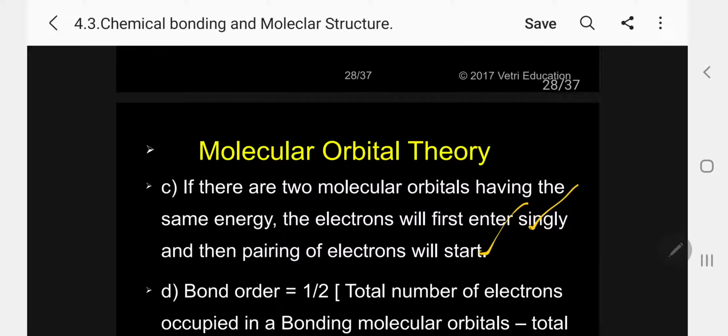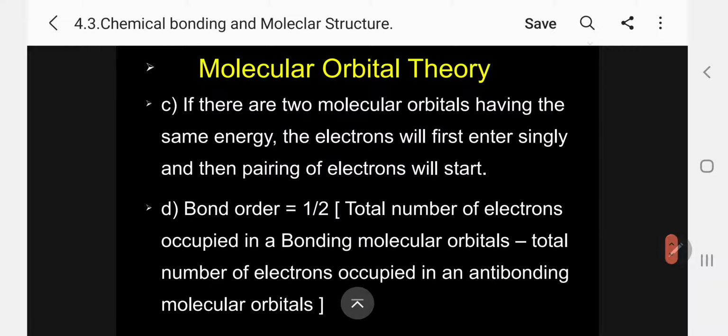Pauli exclusion principle. Kindly follow. The most important concept in molecular orbital theory is bond order. That is the total number of bonds present between the 2 atoms in a diatomic molecule. That is called bond order. It is equal to half into the total number of electrons occupied in bonding molecular orbitals minus the total number of electrons occupied in the antibonding molecular orbitals.